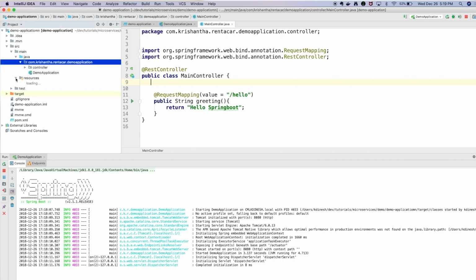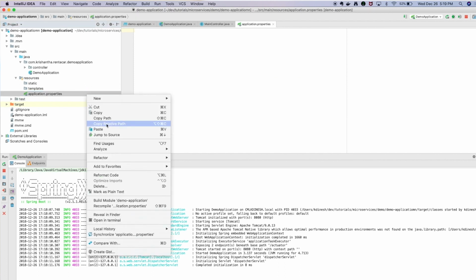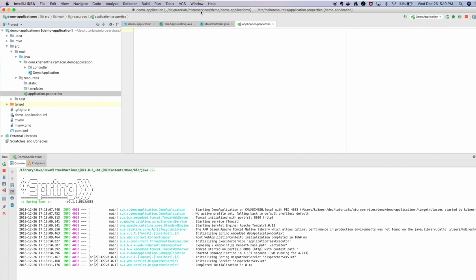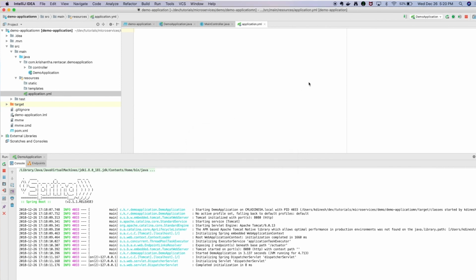Right, so let's dig into a few more parts here. If you go to this resource folder, you can see application properties. I'm not going to use application properties here, rather I'm going to use YAML, because properties is a little bit ugly, so you have to repeat everything. So I'm going to use the application.yaml. Here you can change certain things. For example, if you want to change the port from 8080, which is the default one, to 8191, you just need to change it here,